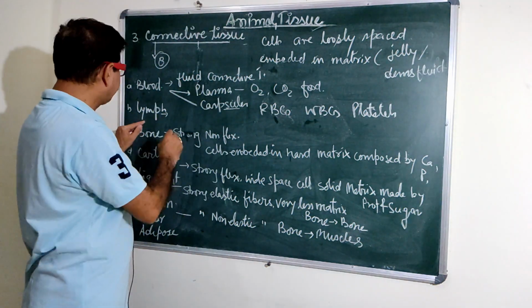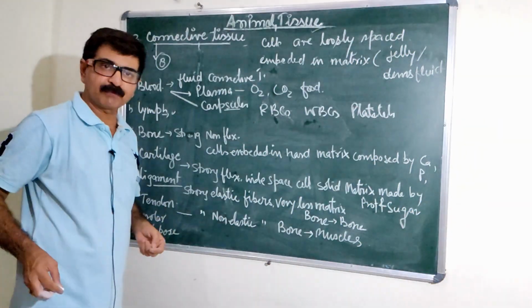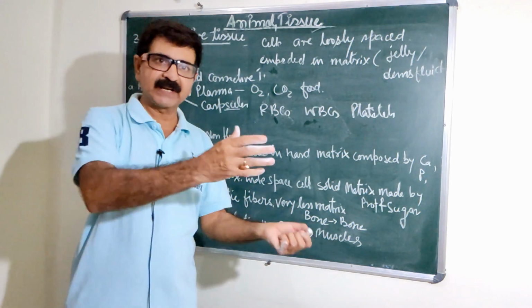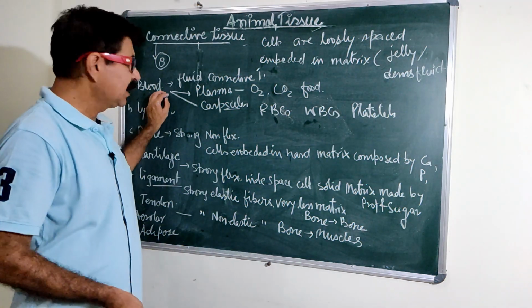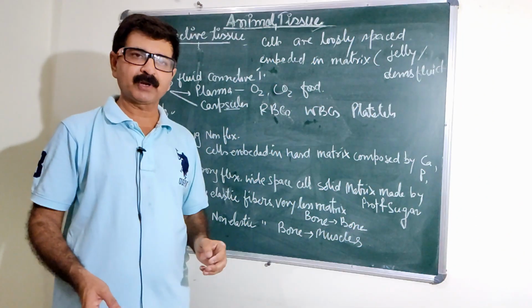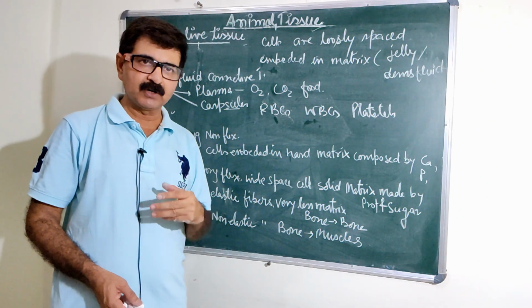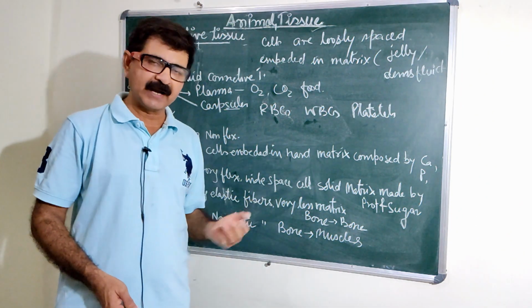Then we have another kind of tissue, the lymph. It is also a fluid connective tissue found outside the cells. The composition is similar to the blood except for the blood protein. It does not contain blood protein, and if something needs to be taken or discharged, it helps there.